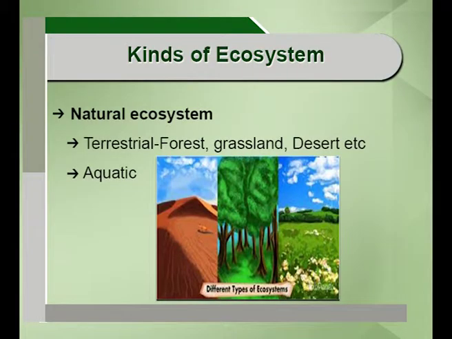So, if we see this ecosystem, there are different kinds of ecosystem. An ecosystem may be a natural ecosystem. What is a natural ecosystem? A natural ecosystem is an ecosystem where there is very little interference by man. For example, the terrestrial ecosystem. The terrestrial ecosystem is again of different kinds. For example, forest ecosystems like rainforest, boreal forest, etc. Then grassland, for example, savanna, desert, etc.